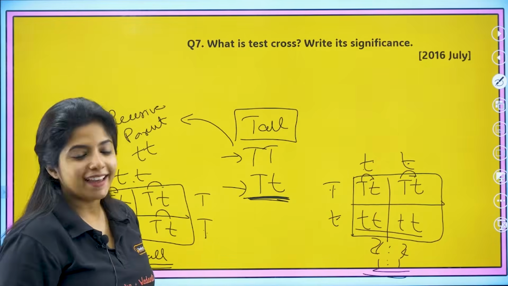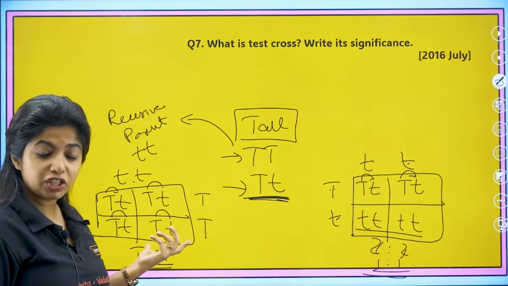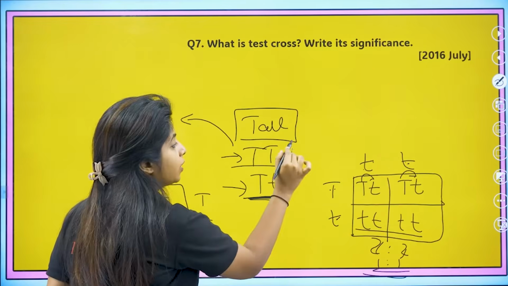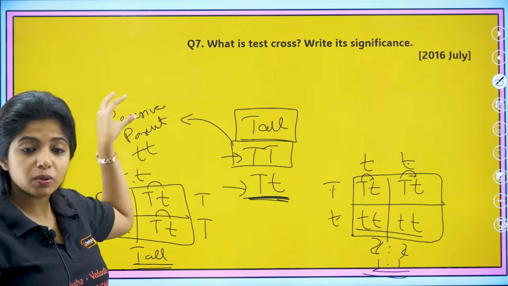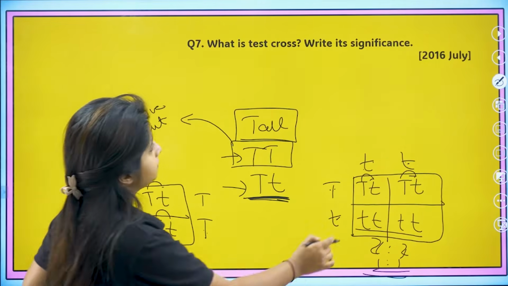And now when I get a condition where all are tall, my dear children, where the ratio is just 1, I'll conclude that it was homozygous tall. This is what you mean by the test cross, where you're crossing with a recessive parent. Fine. So how do you write it?